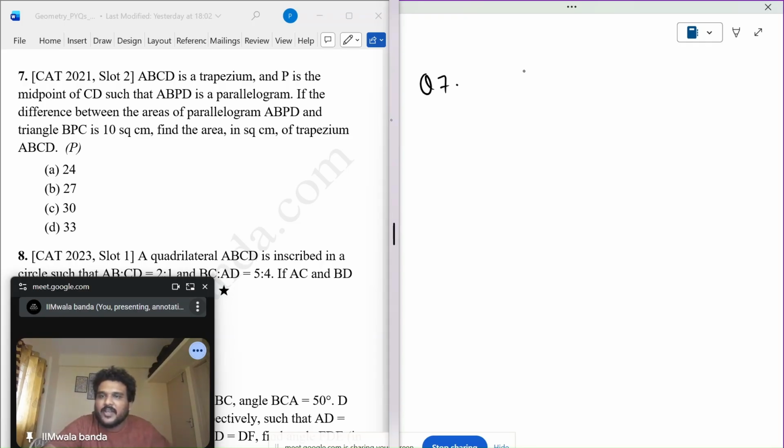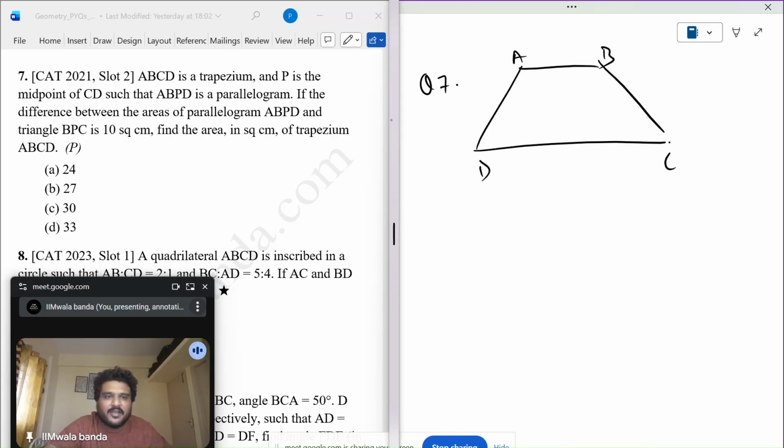Question number 7. ABCD is again a trapezium. Draw anything, then we will see what the question is saying. P is the midpoint of CD. Midpoint, good. Draw such that ABPD is a parallelogram. Okay.